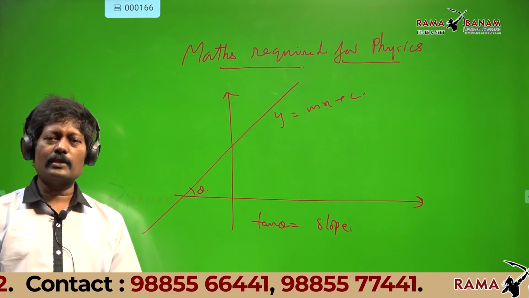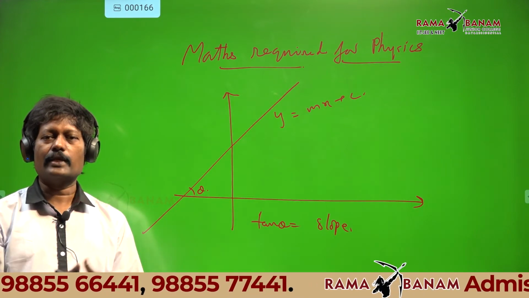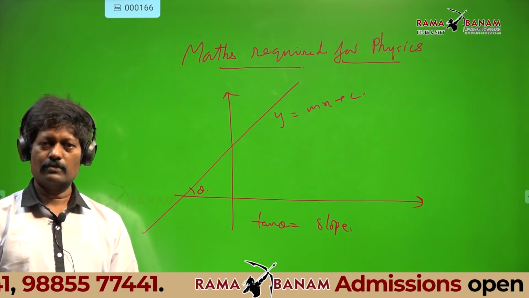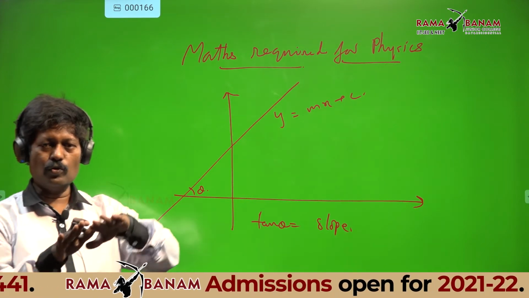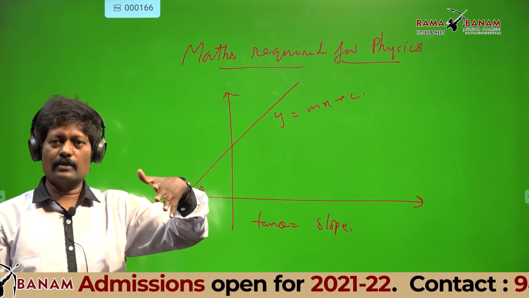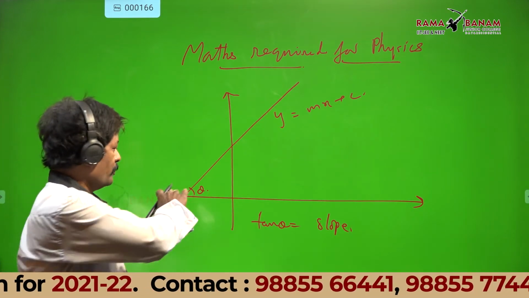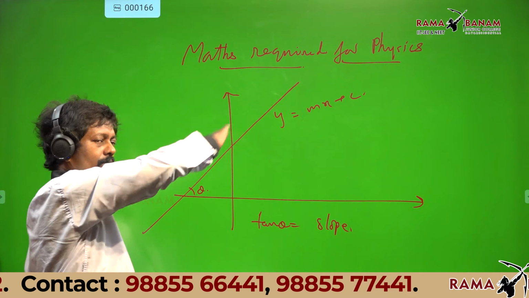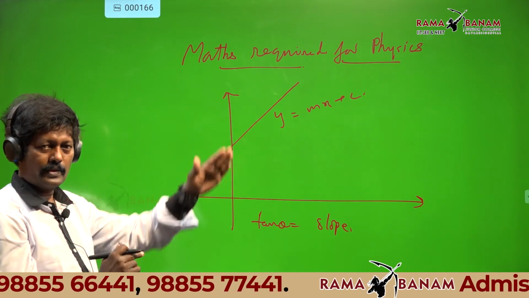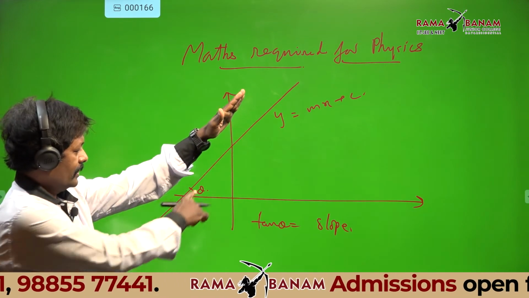Slope is nothing but the slope in the park where children play. That is the meaning here also. Suppose you imagine the straight line like a slope, some inclination is there. Theta is the inclination.